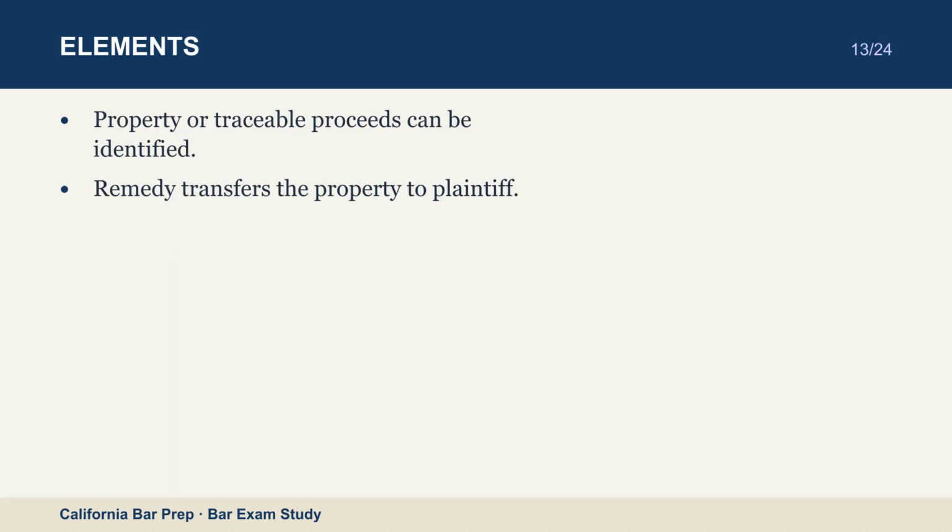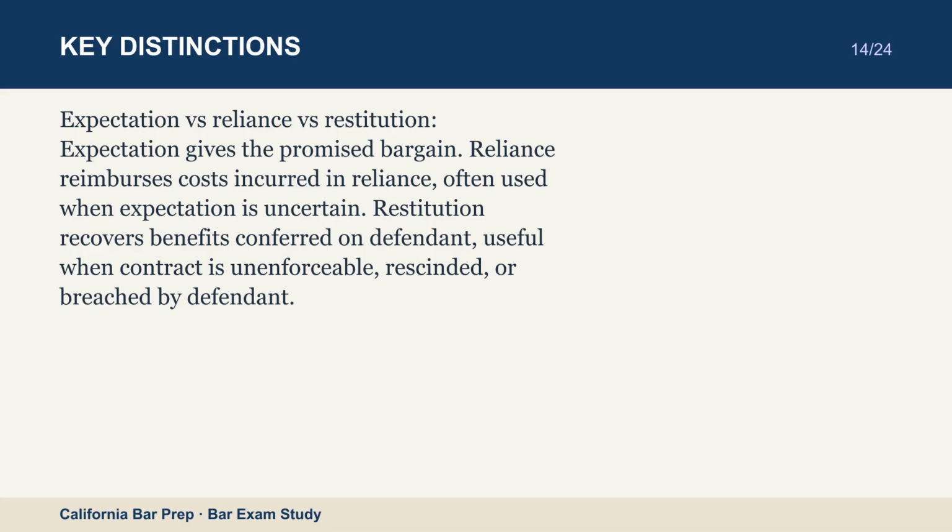Expectation versus reliance versus restitution. Expectation gives the promised bargain. Reliance reimburses costs incurred in reliance, often used when expectation is uncertain. Restitution recovers benefits conferred on defendant, useful when contract is unenforceable, rescinded, or breached by defendant.